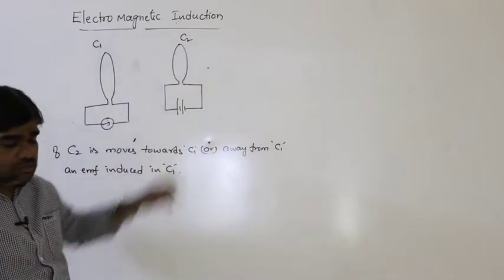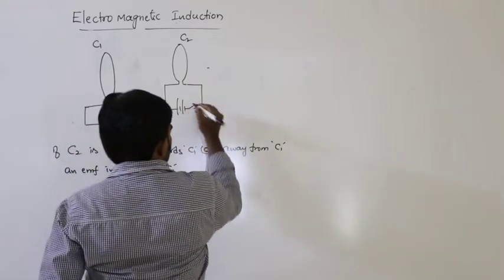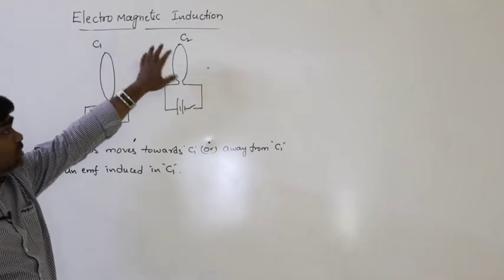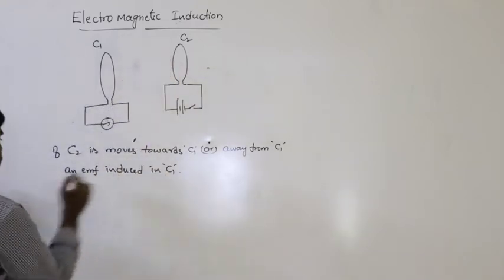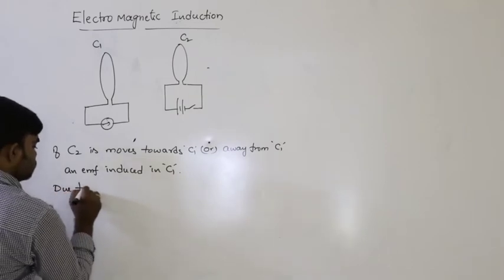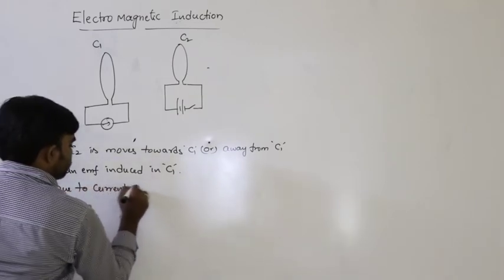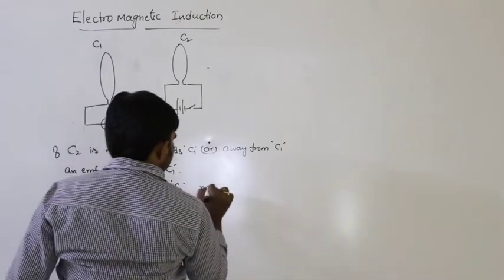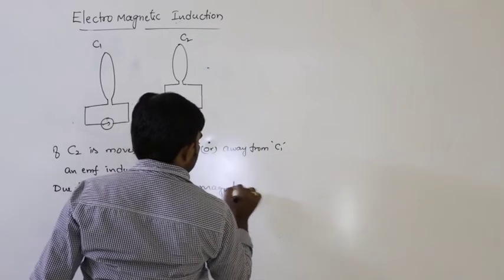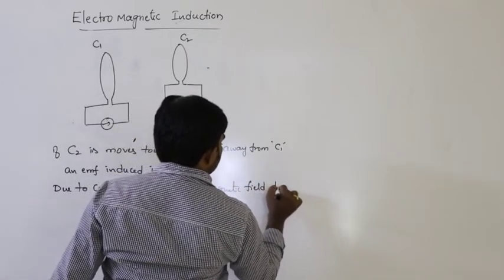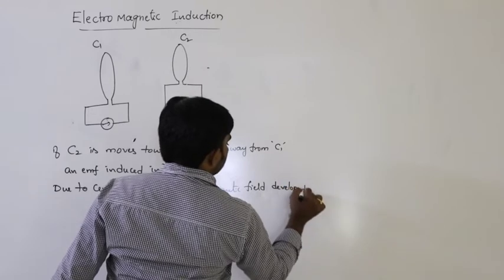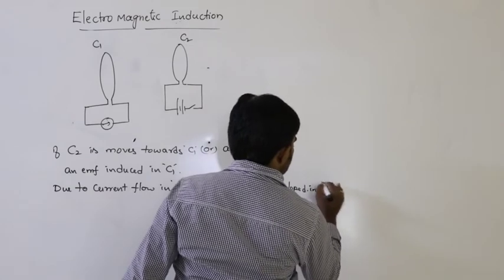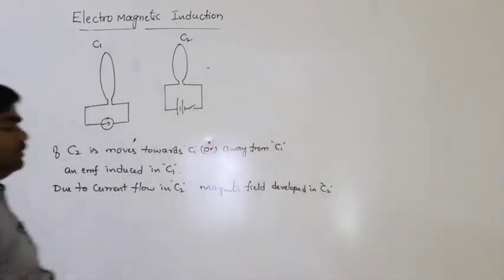Due to the current flow in C2, a magnetic field is developed in the C2 coil.